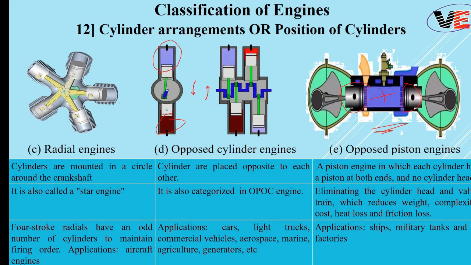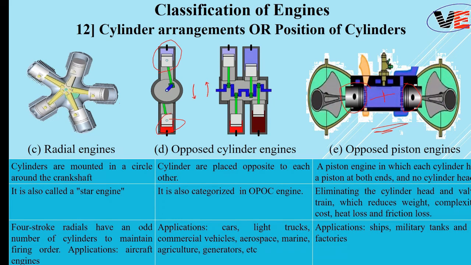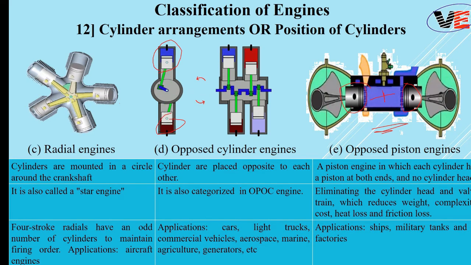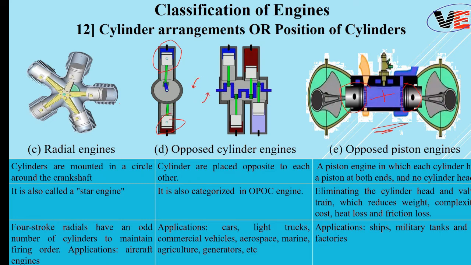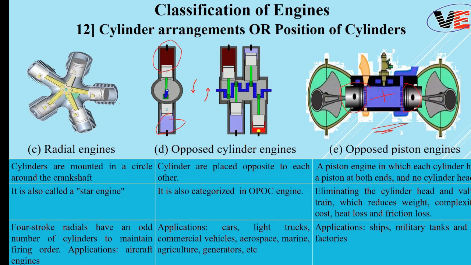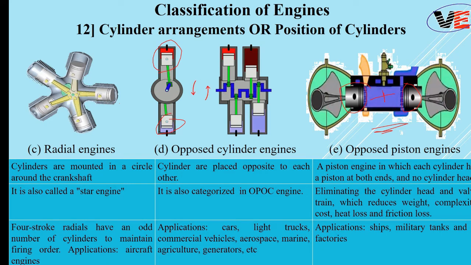etc. In an opposed piston engine, as we discussed, the engine in which each cylinder has a piston at both ends and no cylinder head, it is called an opposed piston engine, eliminating the cylinder head and the valve train. So it obviously reduces the weight, complexity, cost, heat loss and friction loss. So these are the advantages we get from the opposed piston engine. These are used in ships, military tanks, and in factories where there is a heavy load requirement.